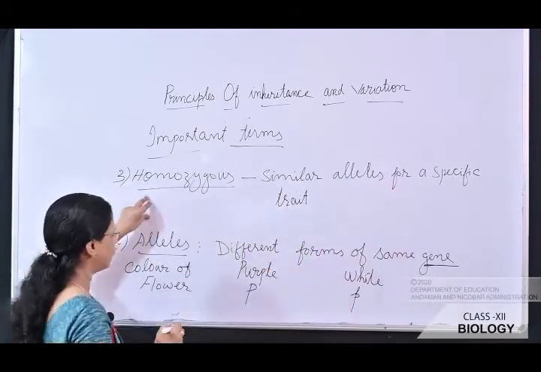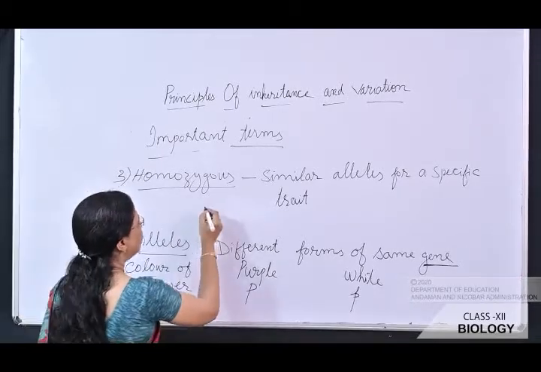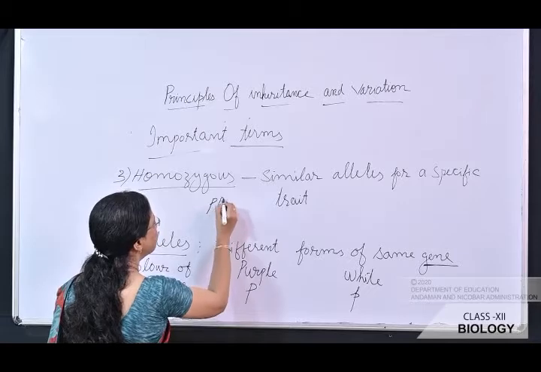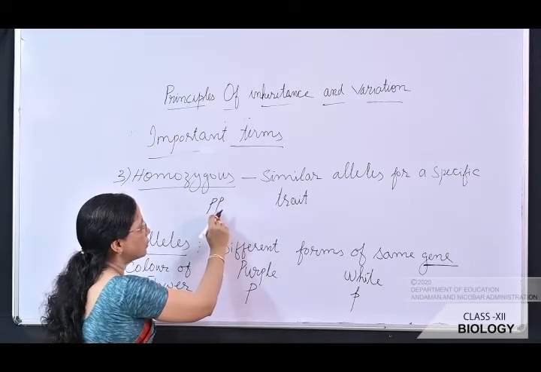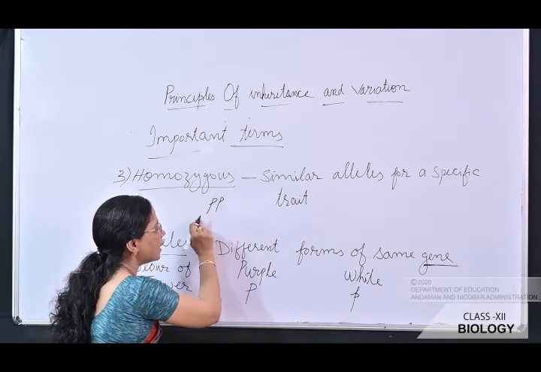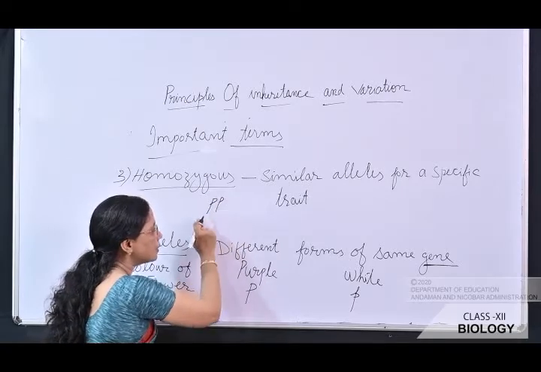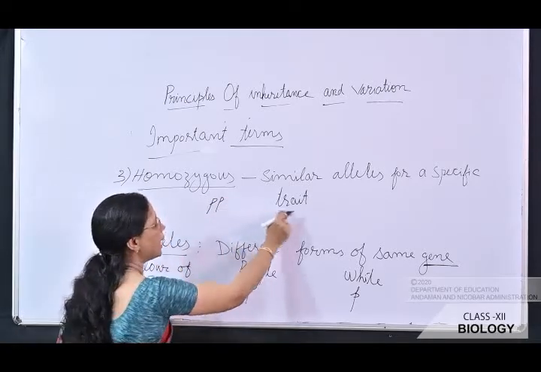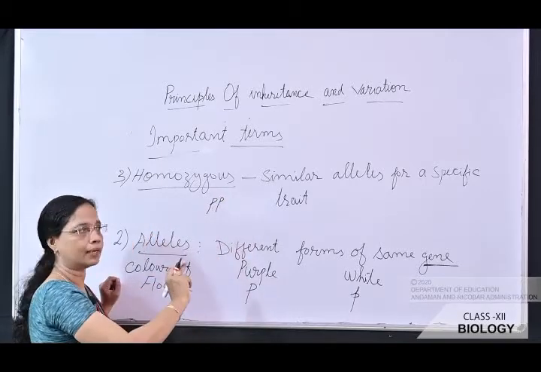Suppose we are taking the character as flower color. So the alleles, similar alleles, capital P is the allele of capital P and capital P is the allele of capital P. So both the alleles of this gene, this trait, are similar. The trait is carried by the gene and both the alleles are similar.